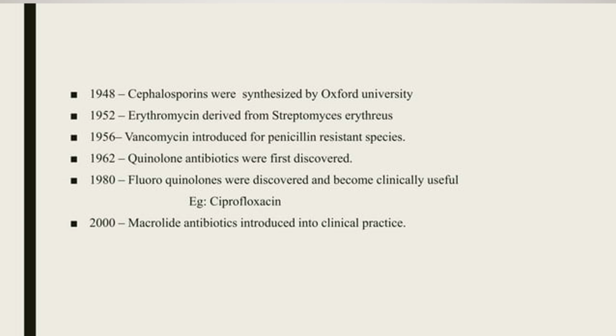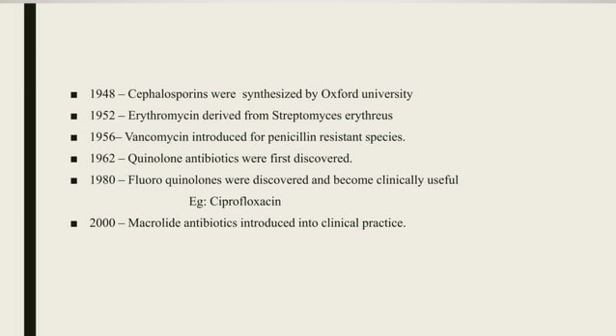In 1948, a second category of antibiotic came into the picture, synthesized by Oxford University, and the name of that second category is cephalosporin. Followed by 1952, erythromycin came into the picture, which is an aminoglycoside type of antibiotic, synthesized by Streptomyces erythraeus. Followed by 1956, vancomycin was introduced for penicillin resistant species.